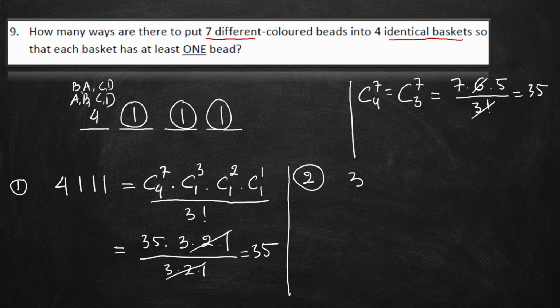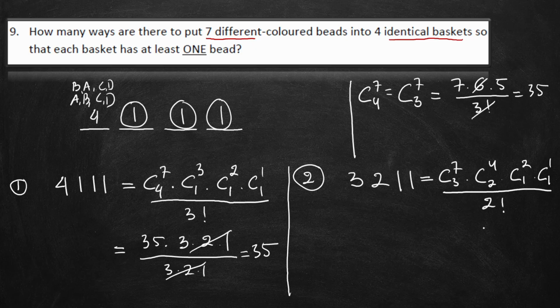The second one is 3, 2, 1, and 1. For this one, we get combination 3 of 7 times combination 2 of 4 times combination 1 of 2, and then combination 1 of 1, divided by the same thing. These two baskets have identical numbers, so I will divide by 2.